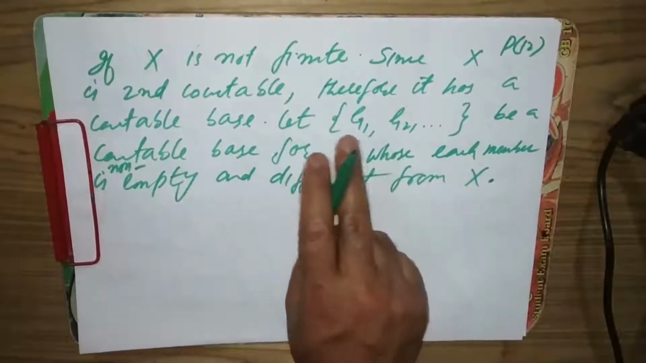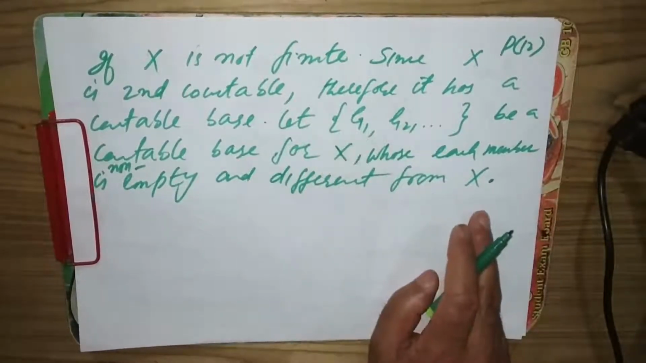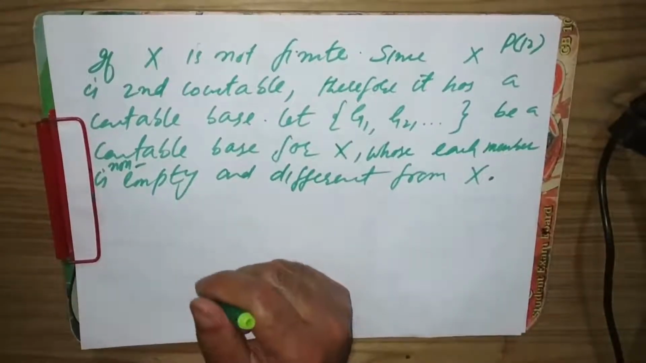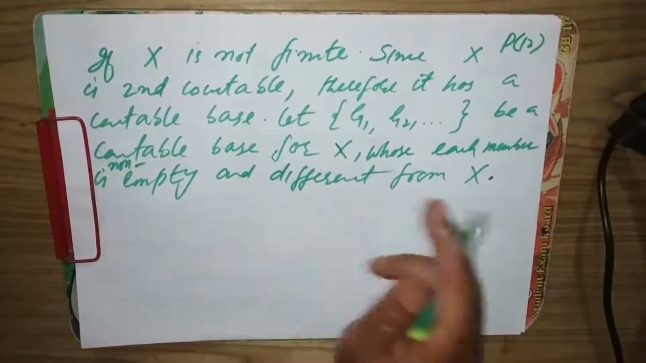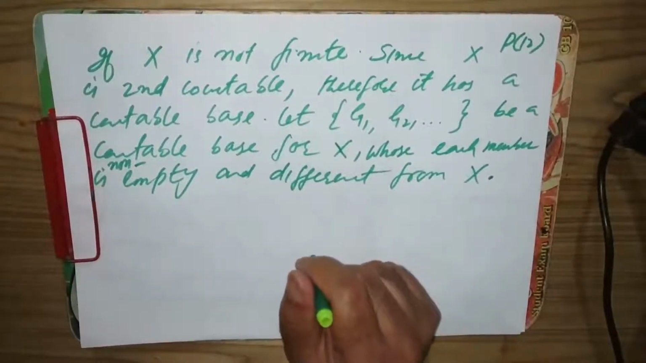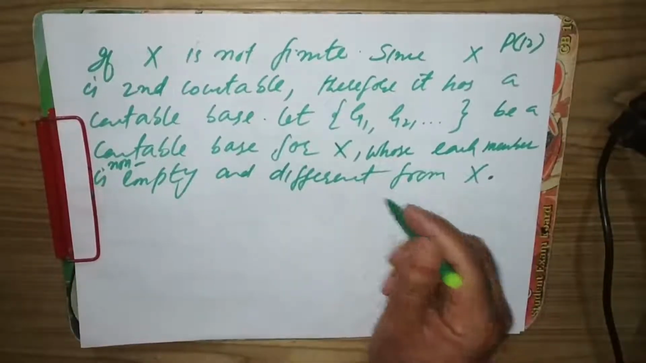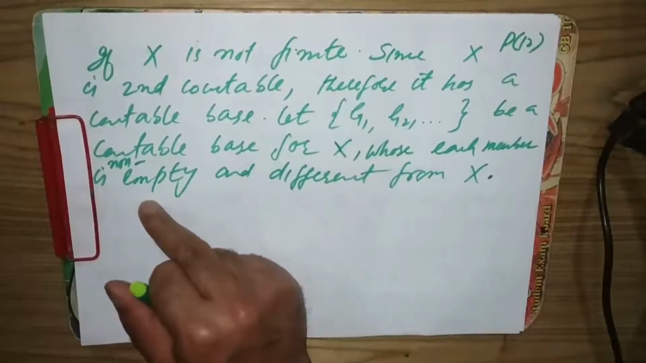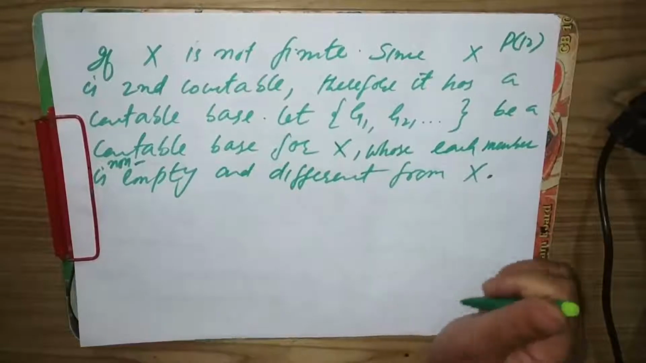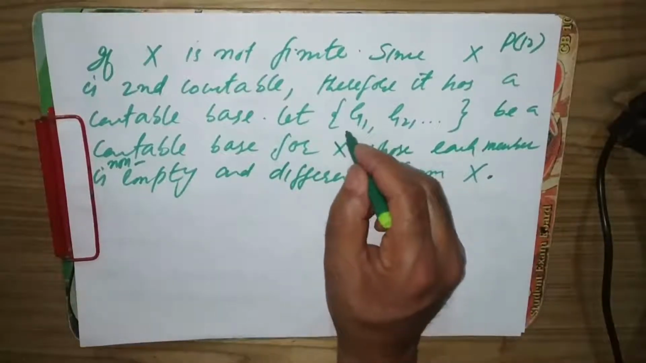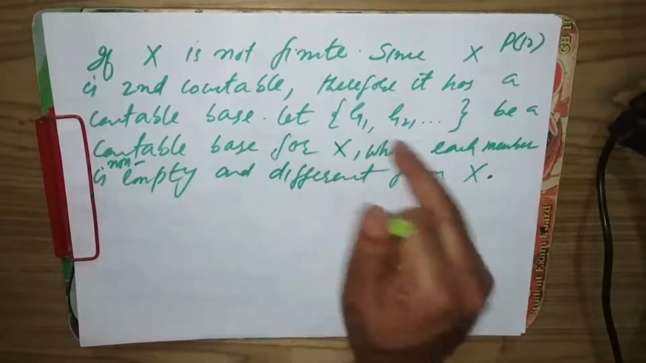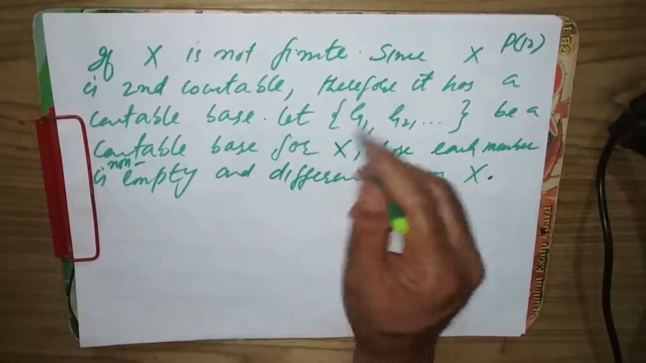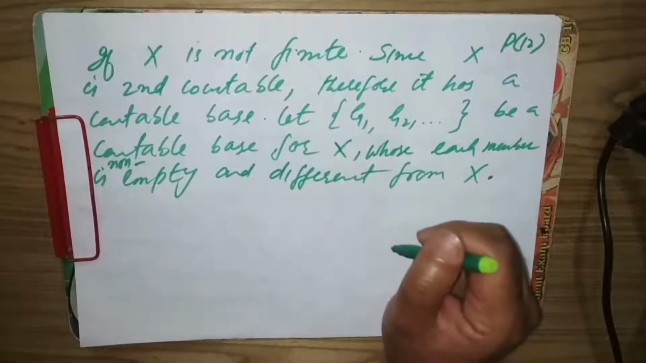So each Gi is different from X. We cannot lose anything by this assumption. Each member of this class is non-empty and different from X. The members of the base are called basic open sets, and it's a countable base for X because X is second countable.